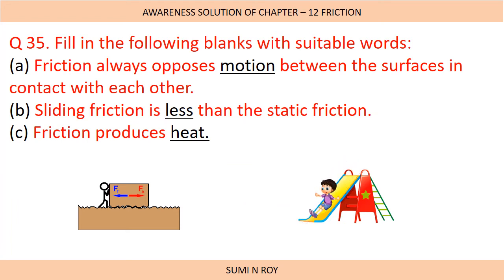Now the last set of questions are fill in the blanks with suitable words. The first question: friction always opposes dash between the surfaces in contact with each other. Friction always opposes the motion between the surfaces in contact with each other. Next, sliding friction is dash than the static friction. Sliding friction is less than the static friction. Next, friction produces heat. This is the greatest disadvantage of friction, that friction produces heat which is of no use.